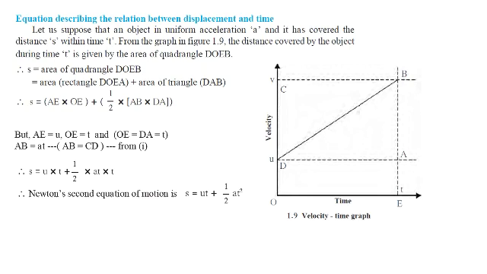Okay, or quadrilateral. Here I have put dotted lines so that I will get an area of a rectangle DOEA plus area of a triangle DAB. So if I put the formula, area of a rectangle is length into breadth, so AE upon OE, and area of a triangle is half base into height. So substituting these values here, I will get S is equal to UT plus half AT into T, so T square. Correct?